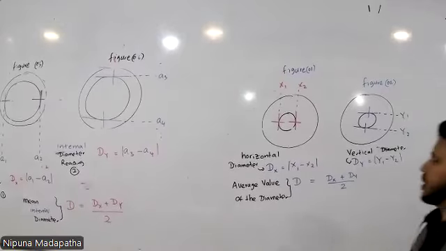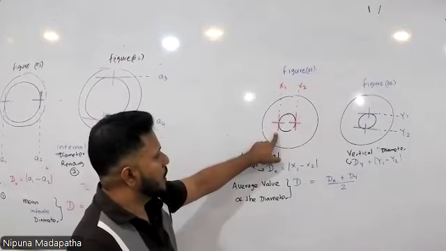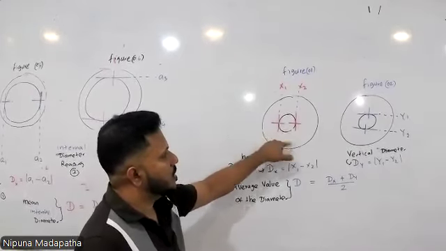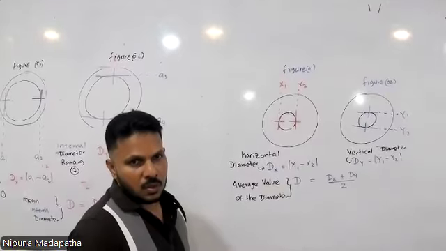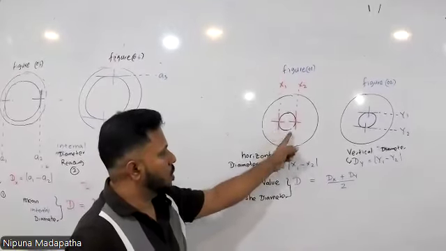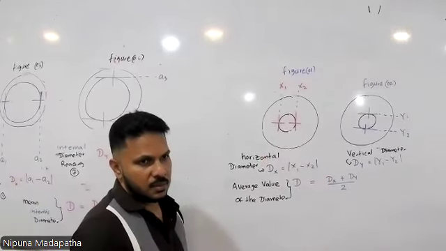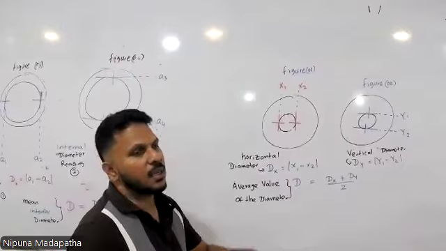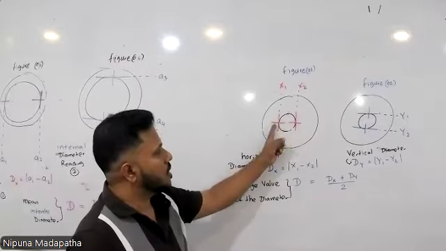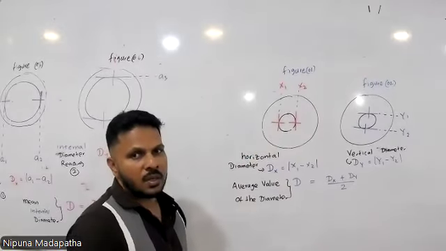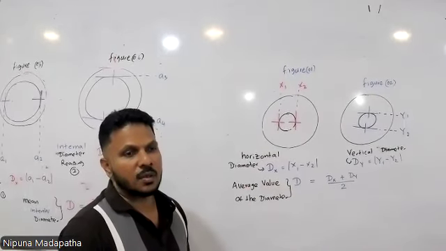All right. So now tell me, from which scale are you going to take these two measurements, x1 and x2? There are two scales, vertical and horizontal scales, right? So these two readings, x1 and x2. What is the scale you need to use to get the readings? Horizontal or vertical?